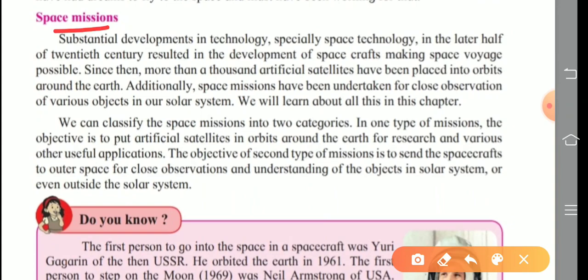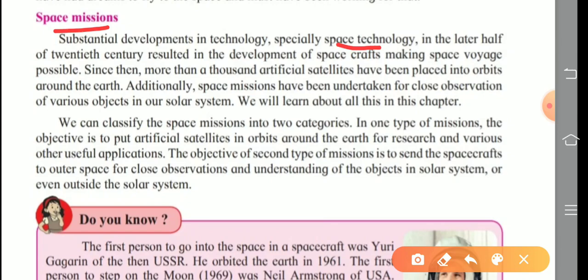Substantial development in technology, especially space technology, in the latter half of the 20th century resulted in the development of spacecrafts, making space voyages possible.